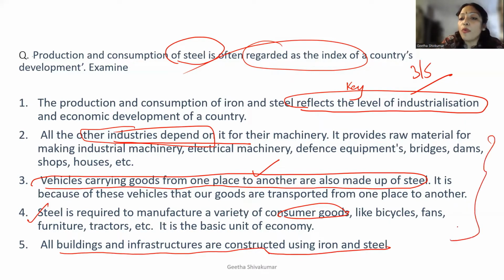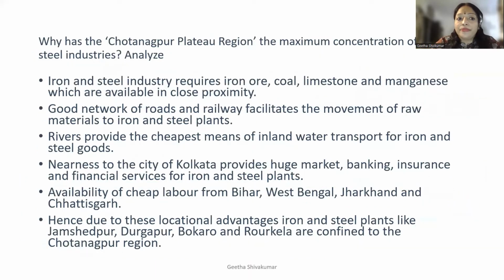So how can you remember these points? The first point they are talking about is the industrialization level. The steel reflects the level of industrialization. Then they are talking about the machinery. Then they are talking about the vehicles. Then they are talking about the consumer goods. And then they are talking about the buildings and infrastructure. Let's move to the next question.